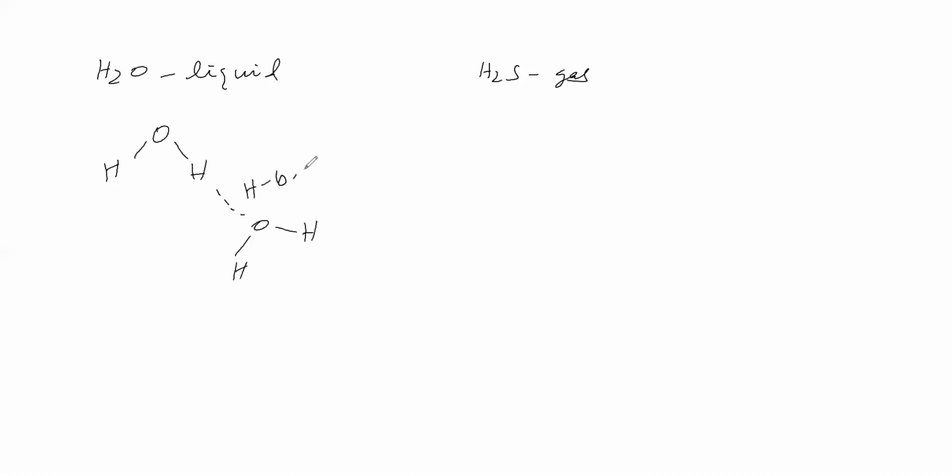Hydrogen bonding is possible here. But H2S is not making hydrogen bonding. Here hydrogen bonding not possible. Here hydrogen bonding possible. Because of hydrogen bonding, it exists as liquid. It is not existing as liquid. It is gas. H2S is gas at room temperature because no hydrogen bonding. H2O is liquid because of hydrogen bonding. Like this we can say.